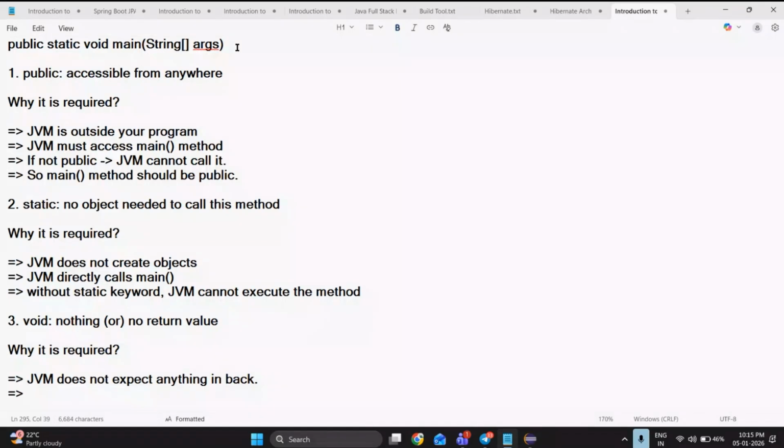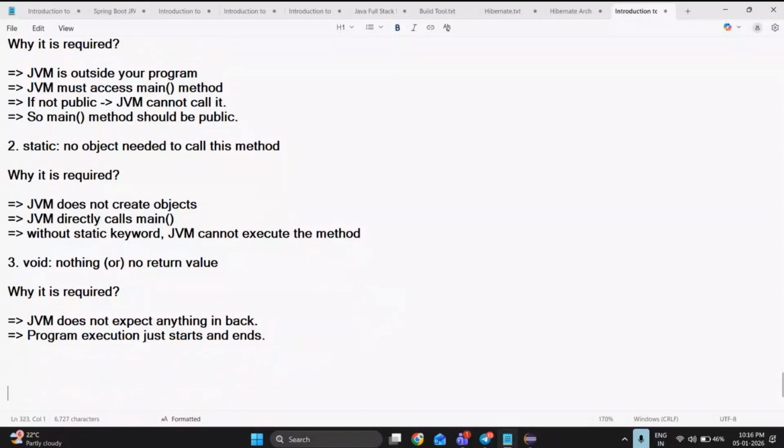Okay, fine. Next, program execution. Program execution just starts and ends. Simple. It is not going to wait for any particular response. It is going to start and end automatically. Okay, fine. Then next, what is the name we have? We are having main here.